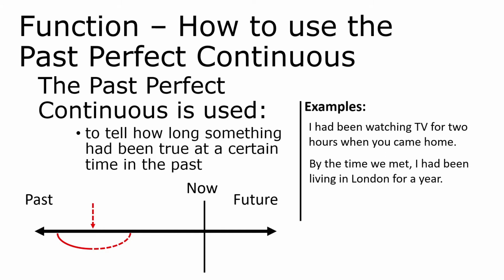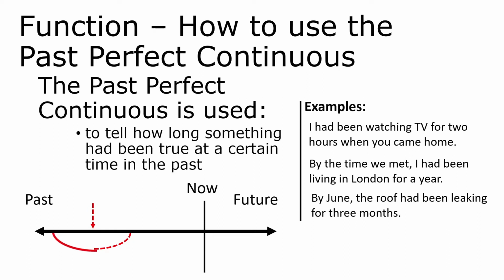By the time we met, I'd been living in London for a year. So by the time we met, so watch this arrow. Look at that. By the time we met, I had been living in London for a year. Next example. By June, the roof had been leaking for 3 months. So by June, by the time June came, the roof had already been leaking for 3 months.